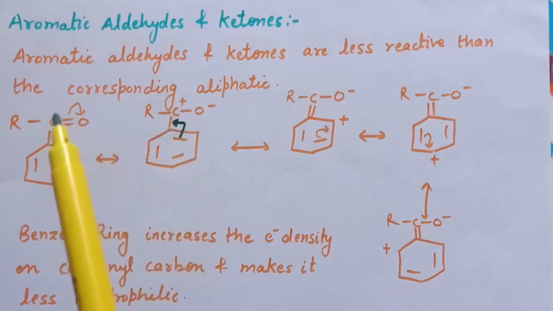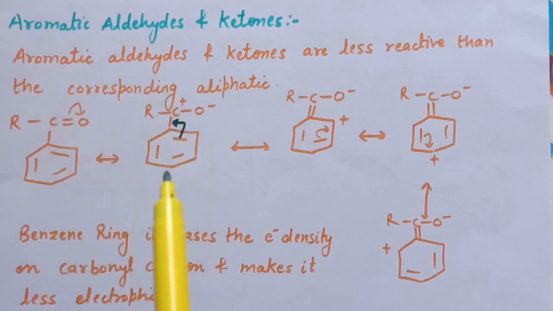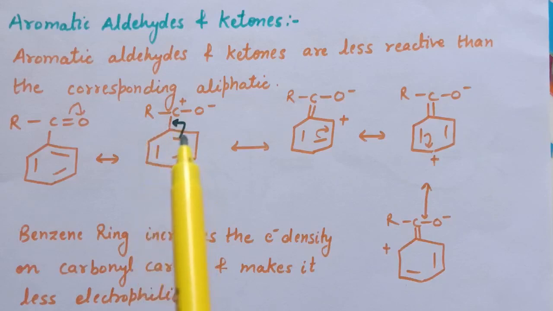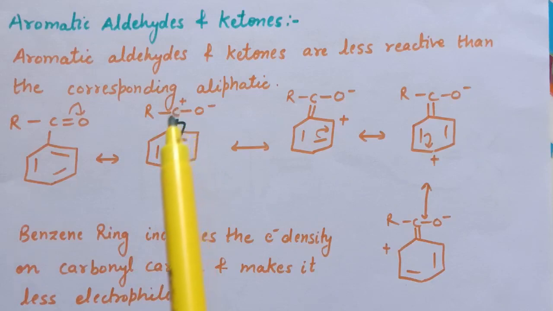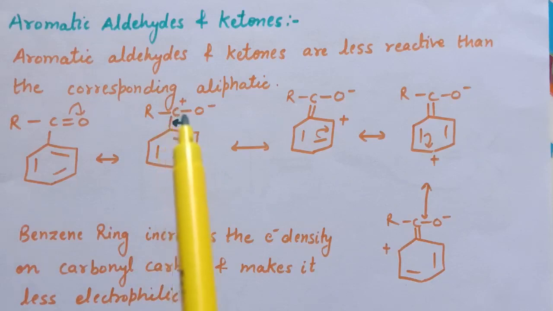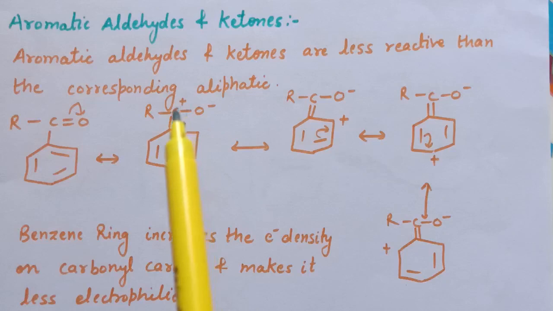This positive charge is reduced by the benzene ring, because the benzene ring donates electron density to this carbonyl carbon and therefore decreases the positive charge. Because of this decrease, the nucleophile cannot attack easily.